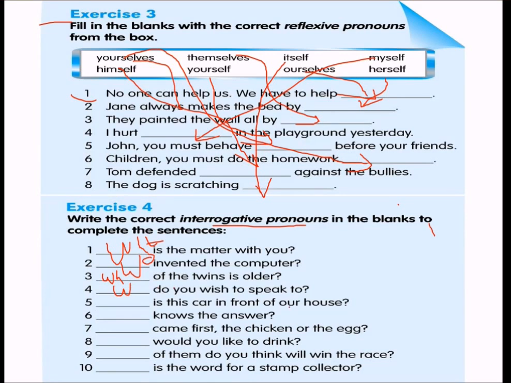Whose is this car in front of our house? Who knows the answer? Who came first, the chicken or the egg? What would you like to drink? Which of them do you think will win the race? And what is the word for the stamp collector? What is the word?